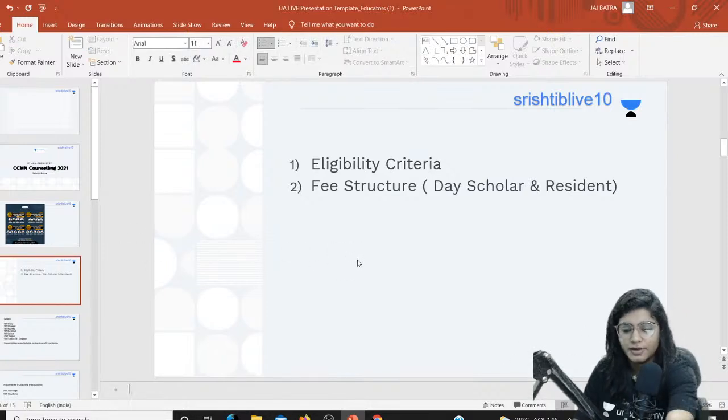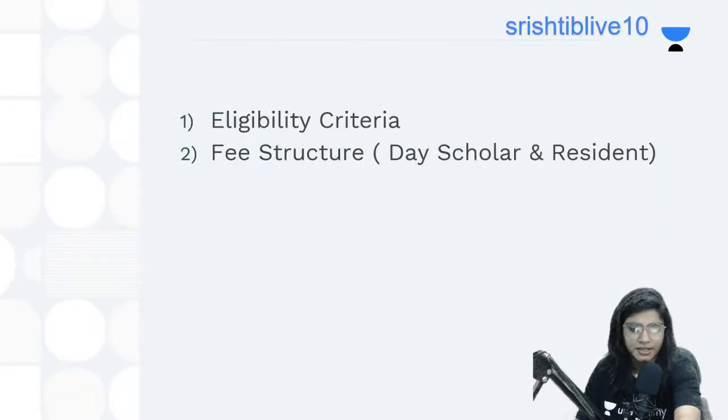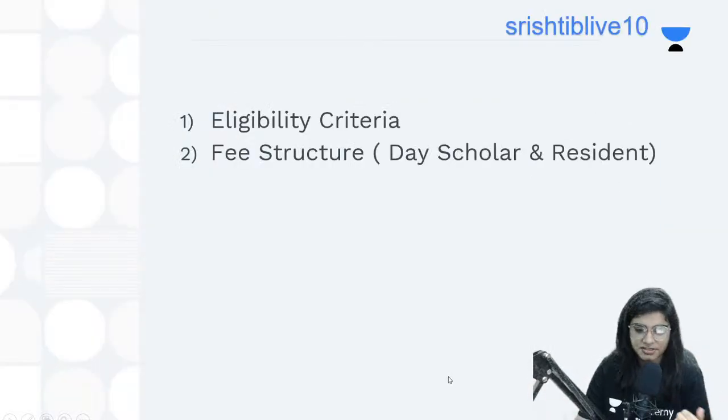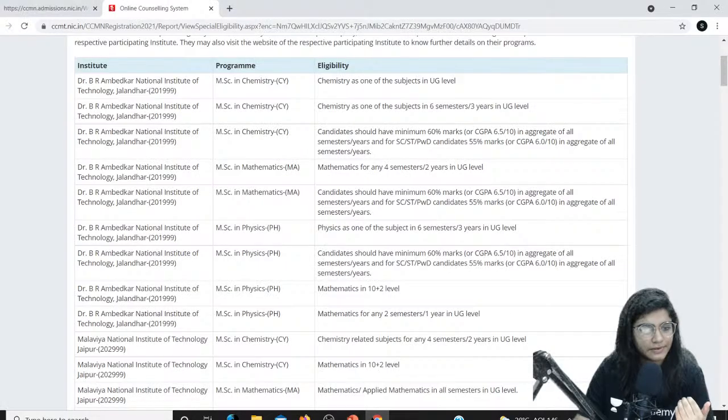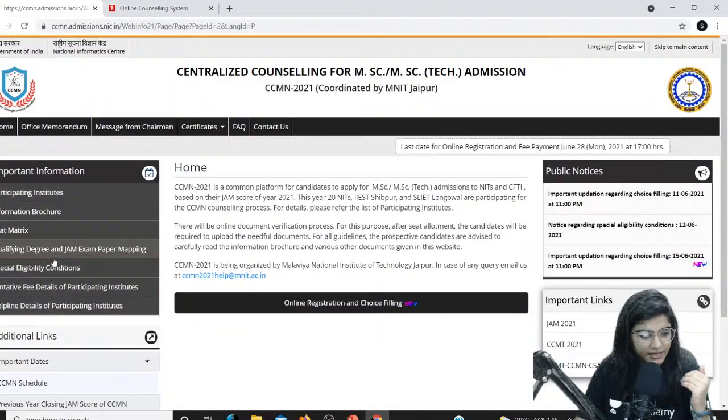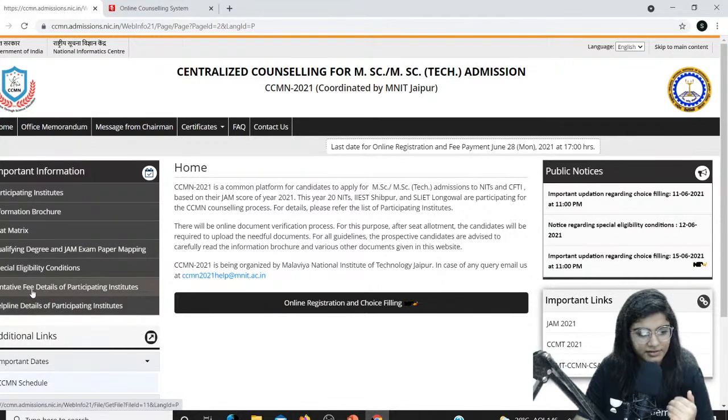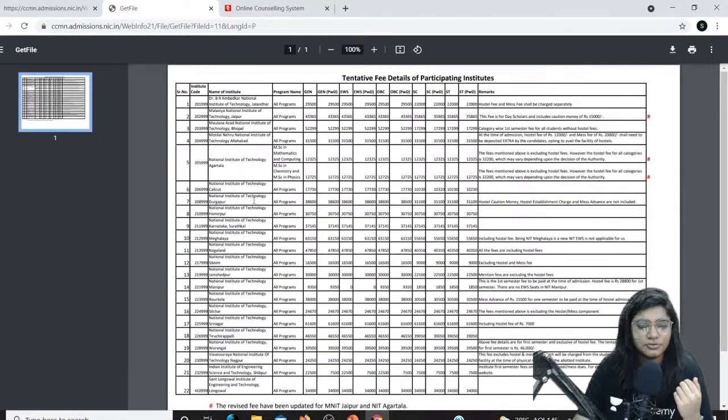Okay, this is the second point which you basically have to keep in mind. What is going to be the fee structure, and how can you decide this fee structure? Again, you have to go to this website, and once you go to it, see over here it's written: tentative fee details of participating institutes. Okay, so this is a very important thing, because this time the fees